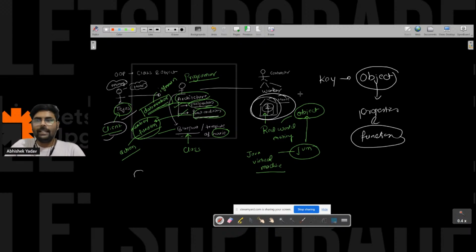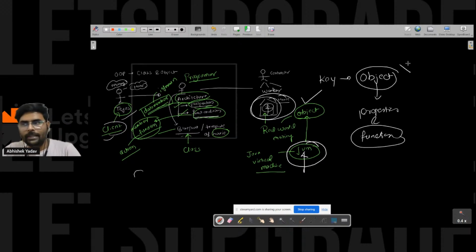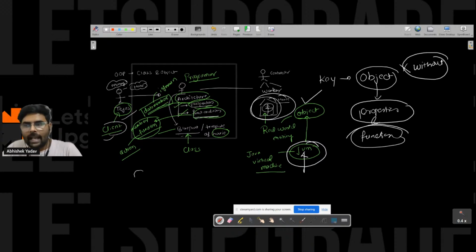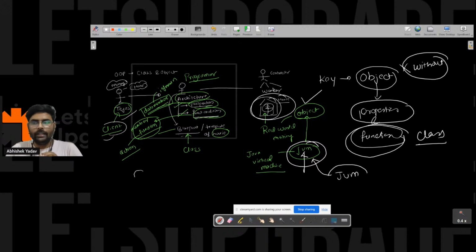So we can access the properties and functionality of a class only when the object is created, right? And the object is created by JVM. This is a very important point. Without an object, it is not possible for you to access the properties and functionality of a class. Is everyone getting that point? Yes or no? And who is responsible for creating the object? JVM is responsible for creating the object.